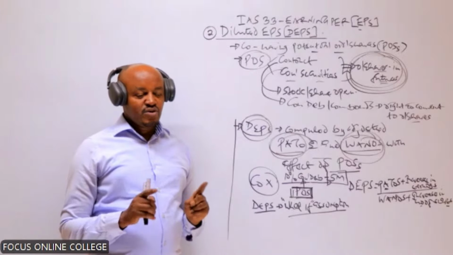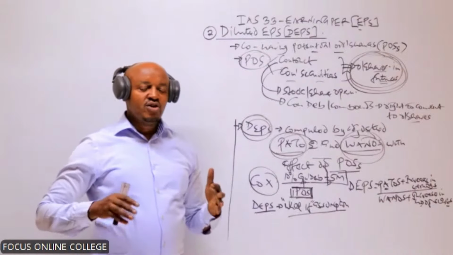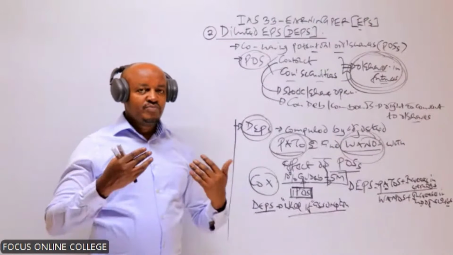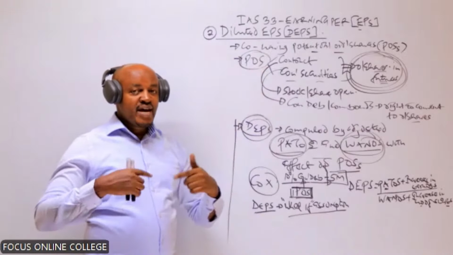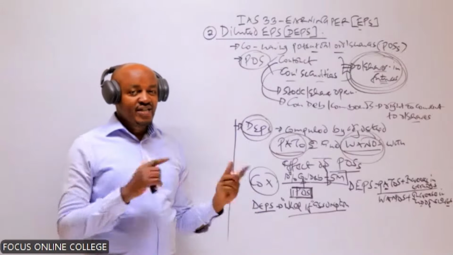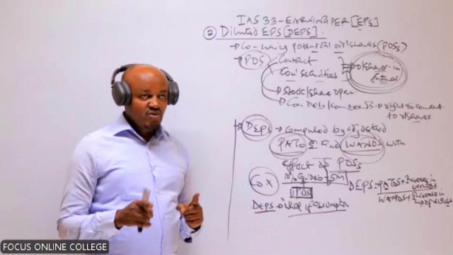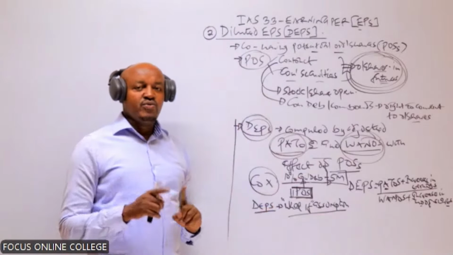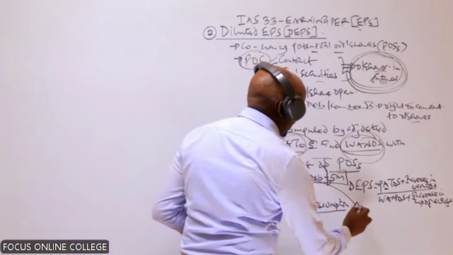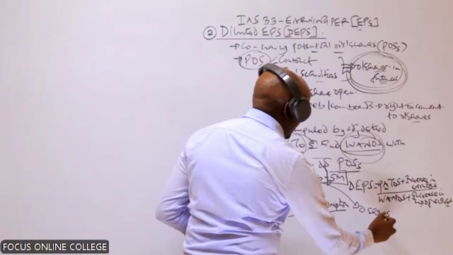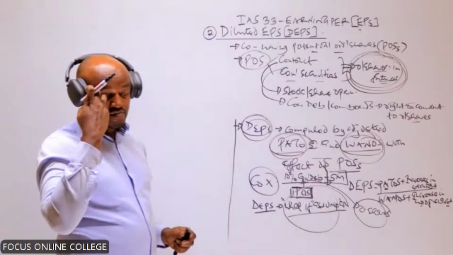And therefore, it is very, very important for you to note that this earnings per share is computed on an assumption that the potential ordinary shares which the company had during the current year were converted into ordinary shares. If, for example, a company had issued convertible debentures, which is a potential ordinary share, we assume that these convertible debentures were converted into ordinary shares during the current year. That's why we have said we compute this on something called the if-converted assumption.